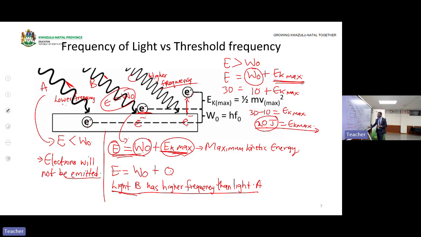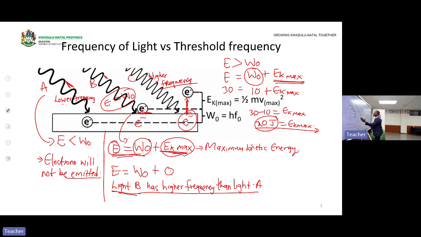That means light B has a higher frequency than light A, because light B managed to emit the electron, but with zero kinetic energy. Then light C has a greater frequency compared to all the lights used here, because it managed to eject the electron from the metal surface, and the electron also has remaining energy to move away from the metal surface. You see here, energy is proportional to the frequency.